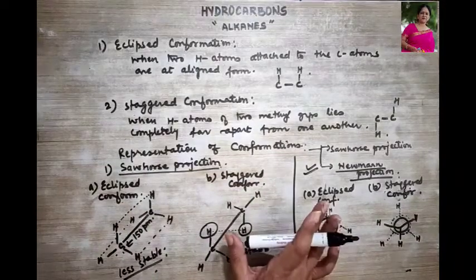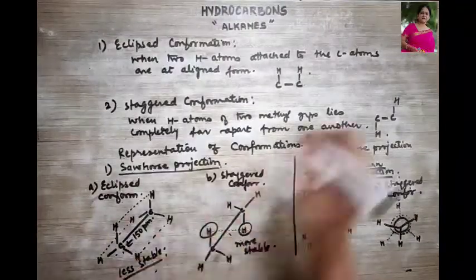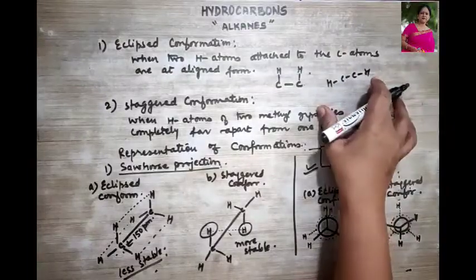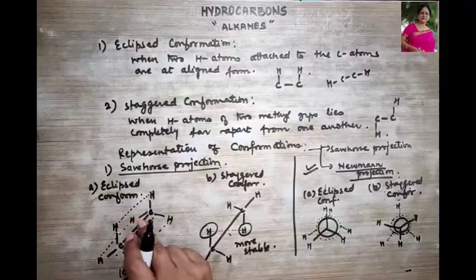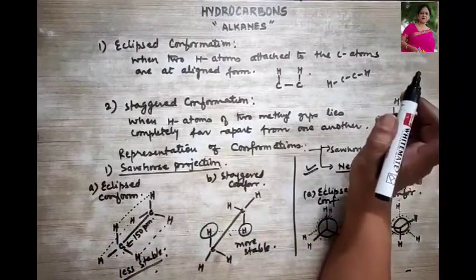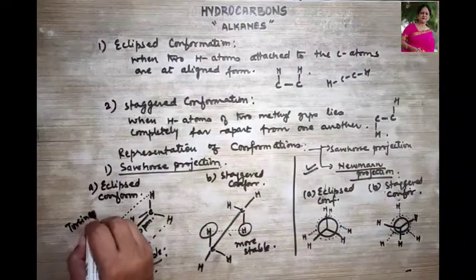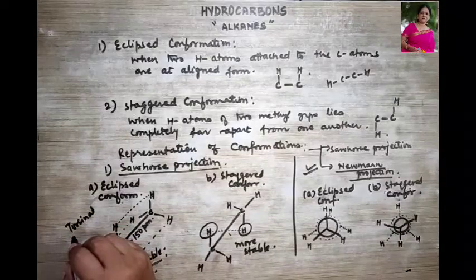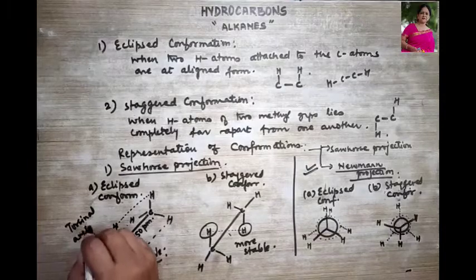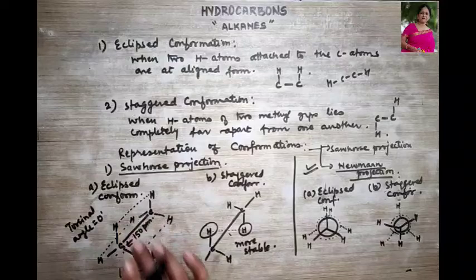So the torsional angle, that is the angle formed between the hydrogen, carbon and hydrogen plane, in eclipsed conformation is always equal to 0 degrees. That means they are overlapping.